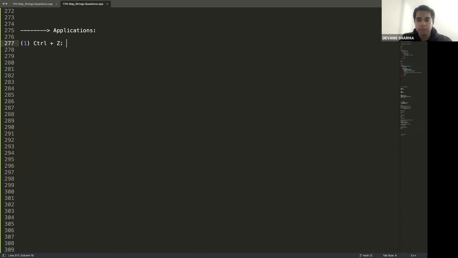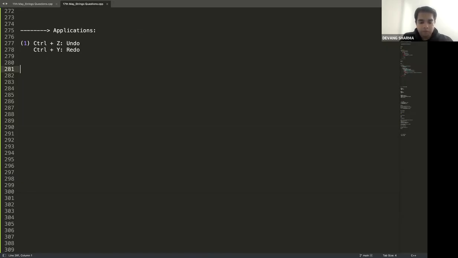Come on guys, quick in the chat. I believe everybody has used Control Z, Control Y at some time. This is the undo operation. What does this command do? Correct. This is the redo operation. Is there anyone who does not know what undo and redo are? I hope everybody knows. Good.